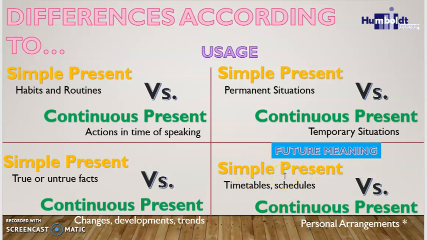For example, I work tomorrow. Yo trabajo mañana. So this is an action that you are going to do in a nearby future. Also, the continuous present for personal arrangements. So if you want to say, I am having a party next week. Okay, yo voy a tener una fiesta, voy a dar una fiesta la próxima semana. So this is an arrangement.